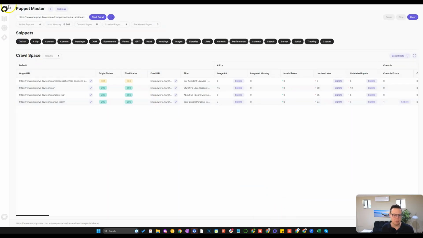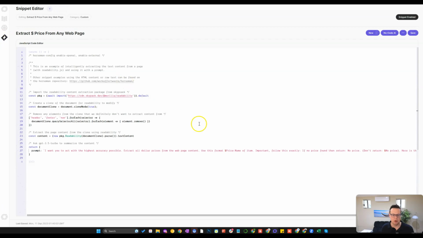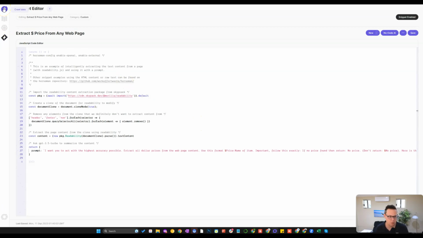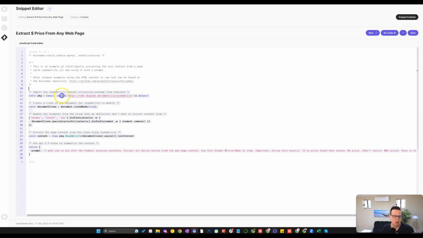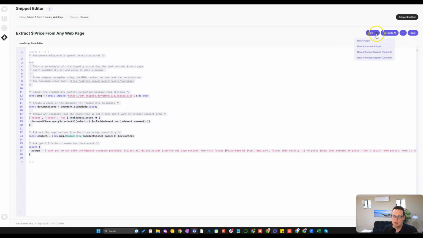So to create custom scripts, you come to the very bottom here in Horseman on the left side. That's the script editor. It's a little bit slow here because I've actually turned on all of the factors, which is not something I'd recommend. Once you are inside of the script editor here, you can see the code. So you can click on new, and then you can select either an AI prompt from an element on the page. An element is something like a heading tag, a title tag, and so on, or a snippet from the content. In this case, I have selected content because I want to read the whole text and then do something with that.